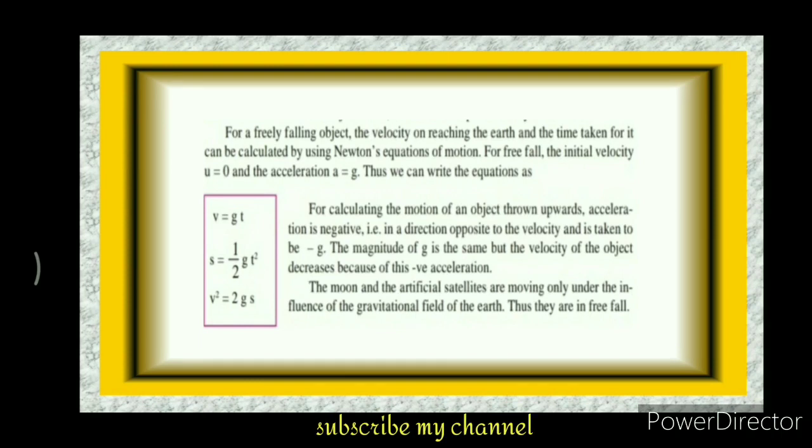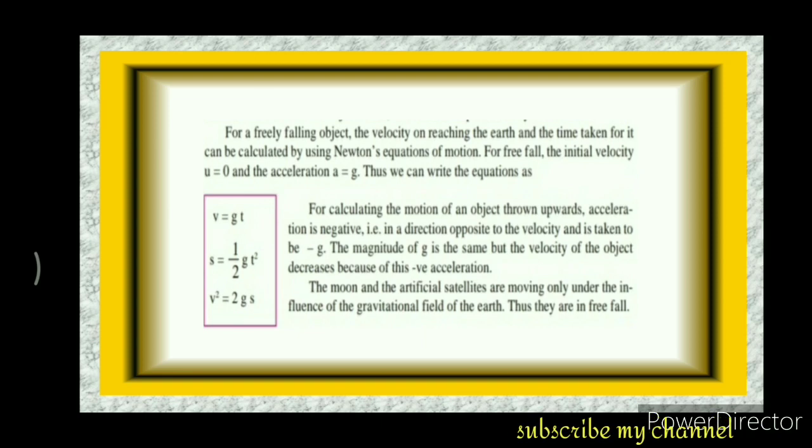For a freely falling object, the velocity on reaching the Earth and the time taken for it can be calculated by using Newton's equations of motion. For free fall, the initial velocity u is equal to 0 and the acceleration a is equal to g. Thus, we can write the equations as v is equal to gt, or s is equal to half gt square, v square is equal to 2gs.